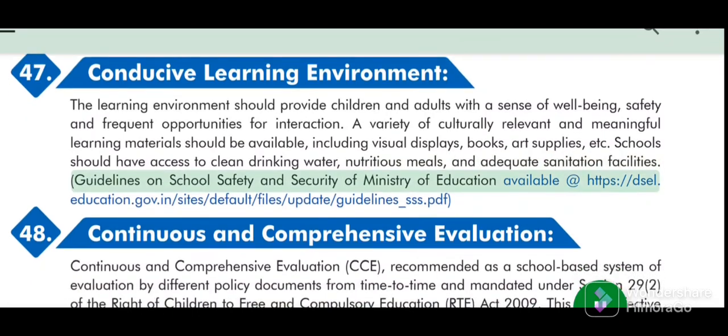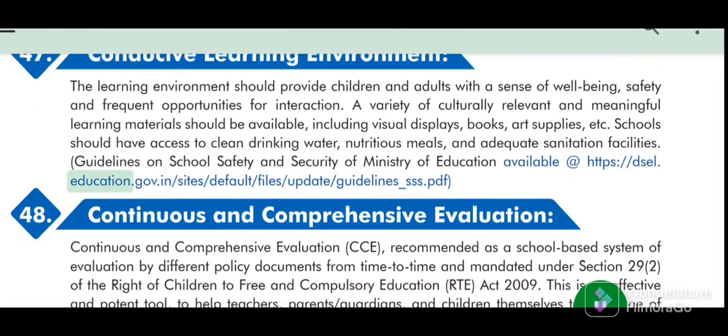Guidelines on School Safety and Security of the Ministry of Education are available online.